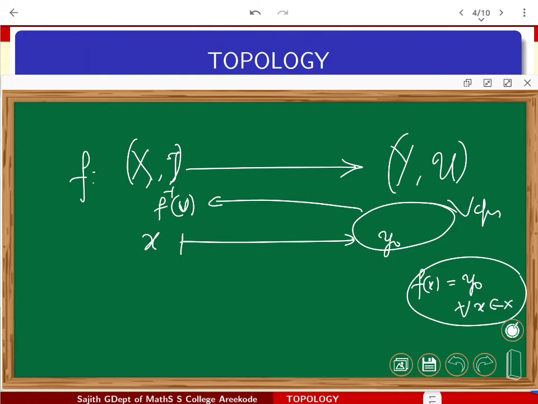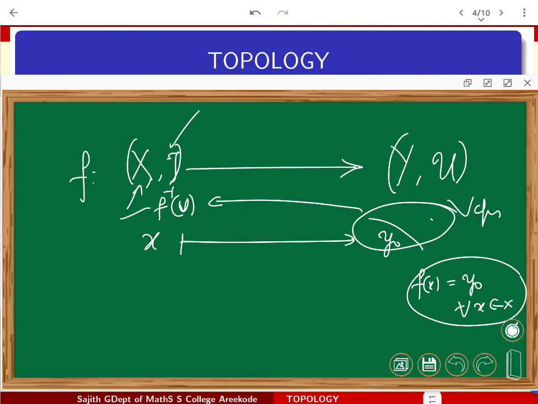If it includes y naught, then f inverse of v is the full x. But the full x is always available in any tau. Similarly, if you take an open set v which avoids y naught, then the pullback is the empty set. That also will be available in any topology. So obviously all constant functions are going to be continuous between any two topological spaces. So this concept accommodates all the notions you already have in mind from metric spaces and so on.